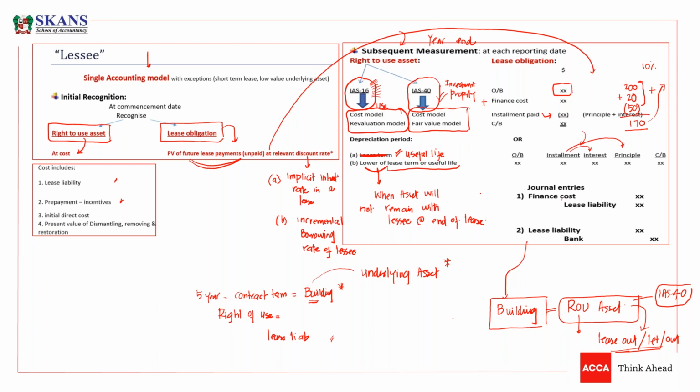There are two journal entries. Obviously, finance cost is going to increase my liability. So the debit is finance cost that will be charged to P&L, and we are going to increase the liability. And then when we pay the installment, what will happen? Our lease liability will decrease. So this is the basic lessee's accounting.